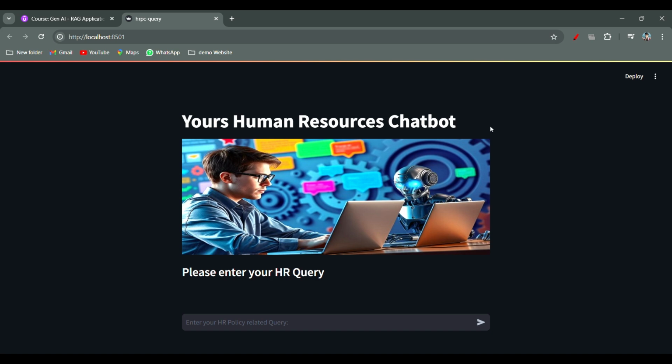Number two is LangChain. LangChain is a framework designed to facilitate large language model applications by chaining together different components like prompt, model, and APIs.